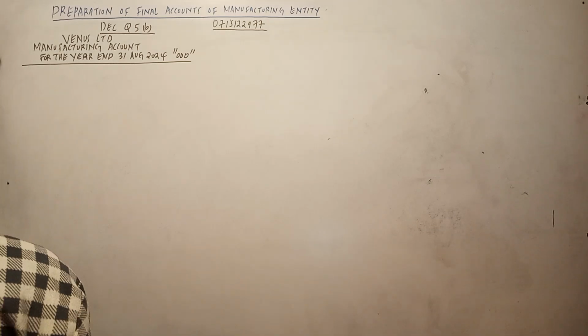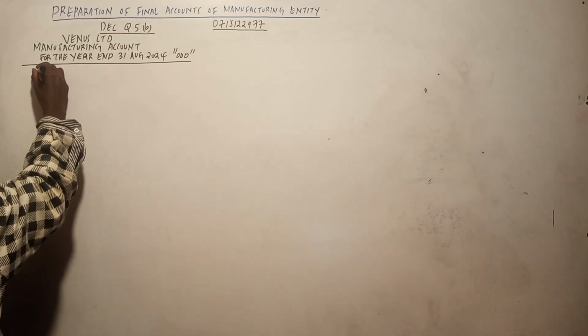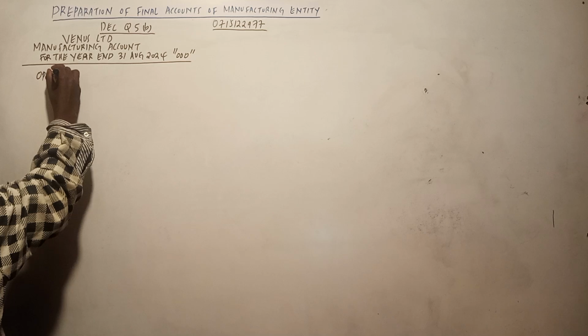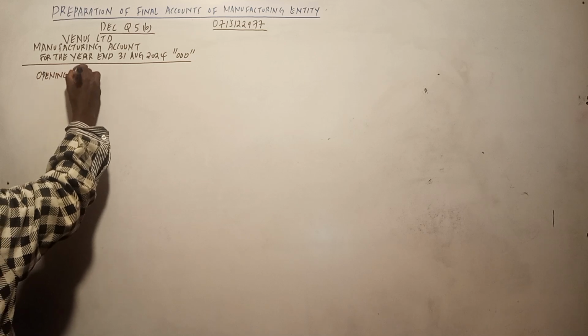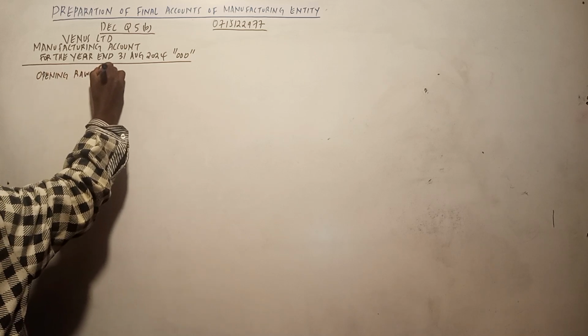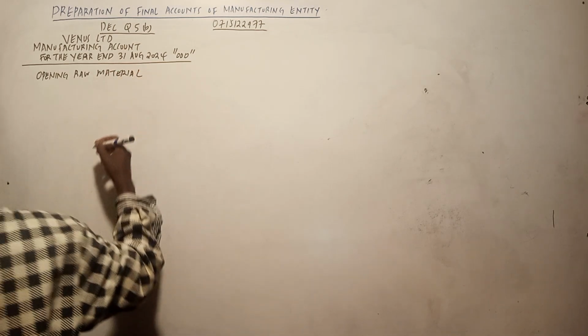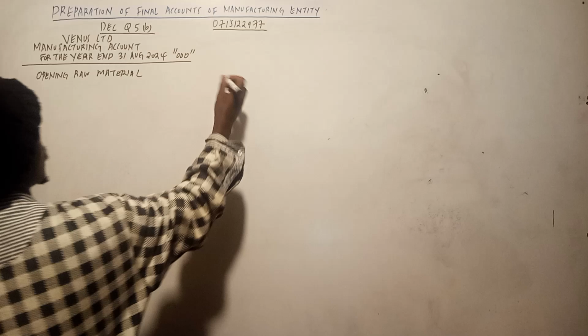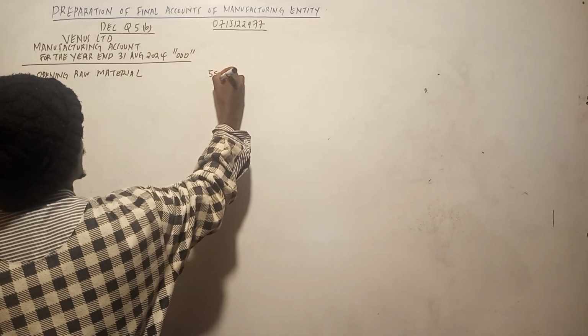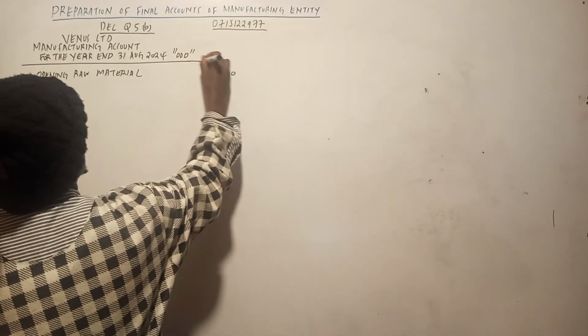So we start with the opening raw material. From the question, you can see it's 55,000.